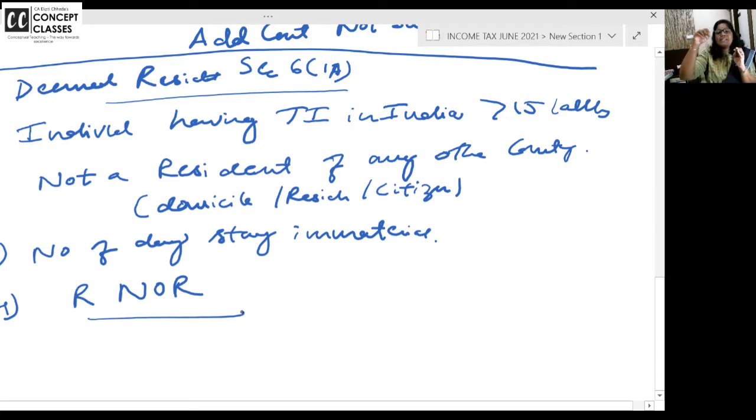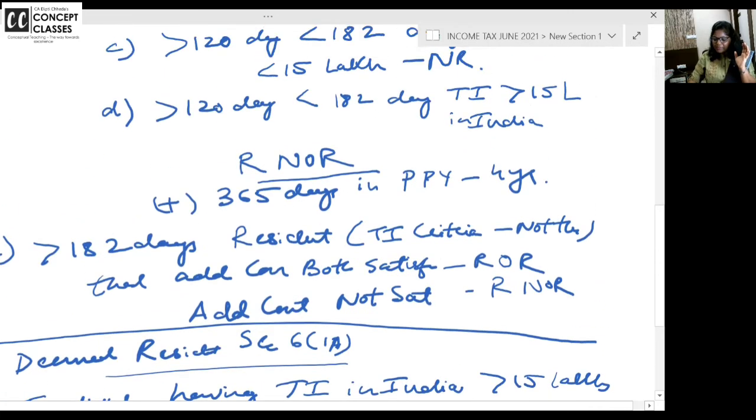You remember that table? Income received in India is deemed to be received. Income accrued in India is deemed to accrue. And if you have a business connection in India, even if income is received and accrued outside, you have to pay tax. Followed? So these are two important amendments.